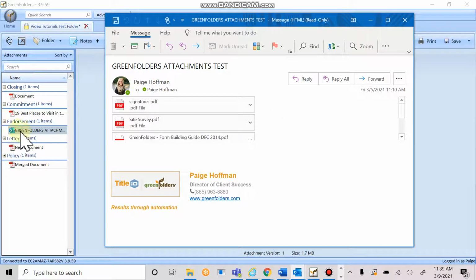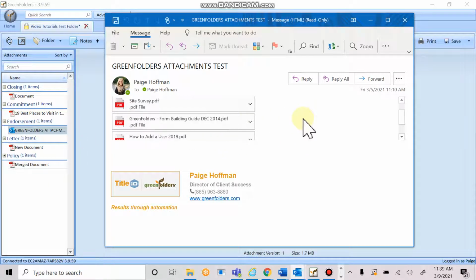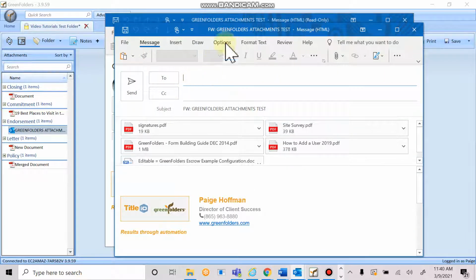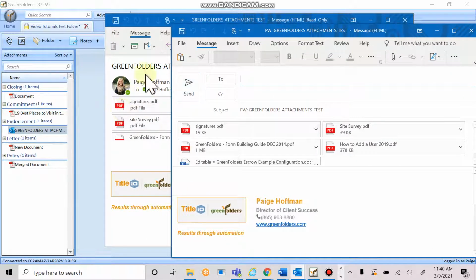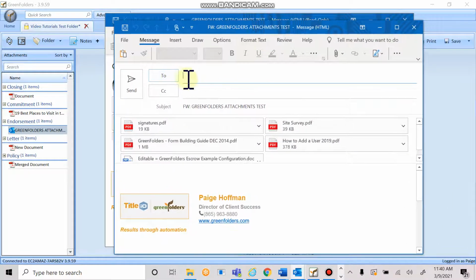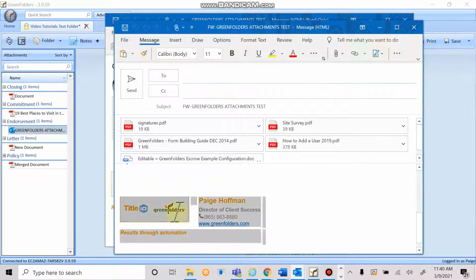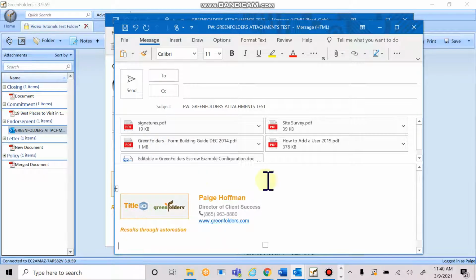So as you can see, I pulled up the Outlook, and this Outlook has all the attachments that were part of this email correspondence as well as the written correspondence in the email. So if somebody wanted to come in here and actually forward this same exact email on to somebody, they can actually come in and push forward, and it will not be coming from Paige, it will actually be coming from the person who is forwarding this attachment. So this is really great. Make sure you go ahead and delete anything that you don't need and edit the email to your liking as well as adding the information to who you're sending it to.